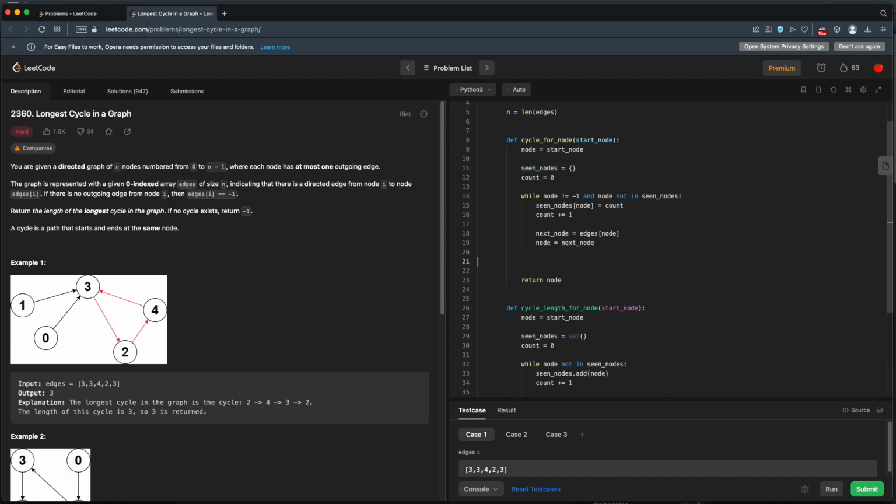All right, so let's see. How about now we can't just return node anymore. Now we're going to be returning our cycle length. So this is actually not just returning whether or not we have a cycle, it's going to be returning our cycle length.